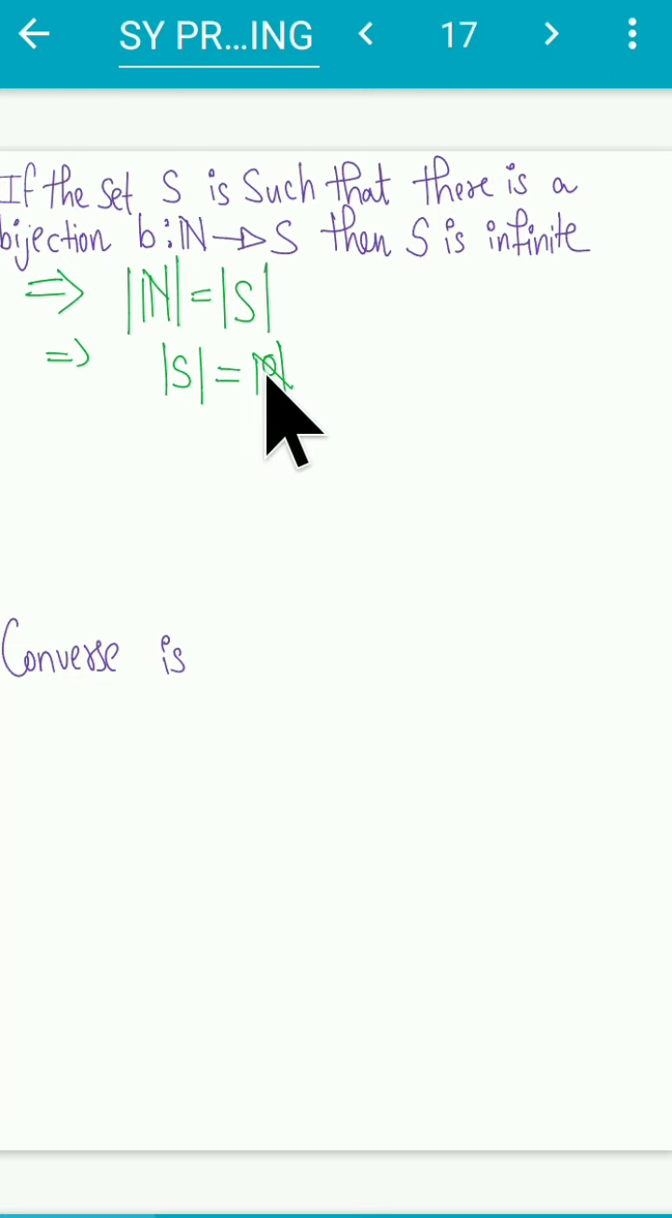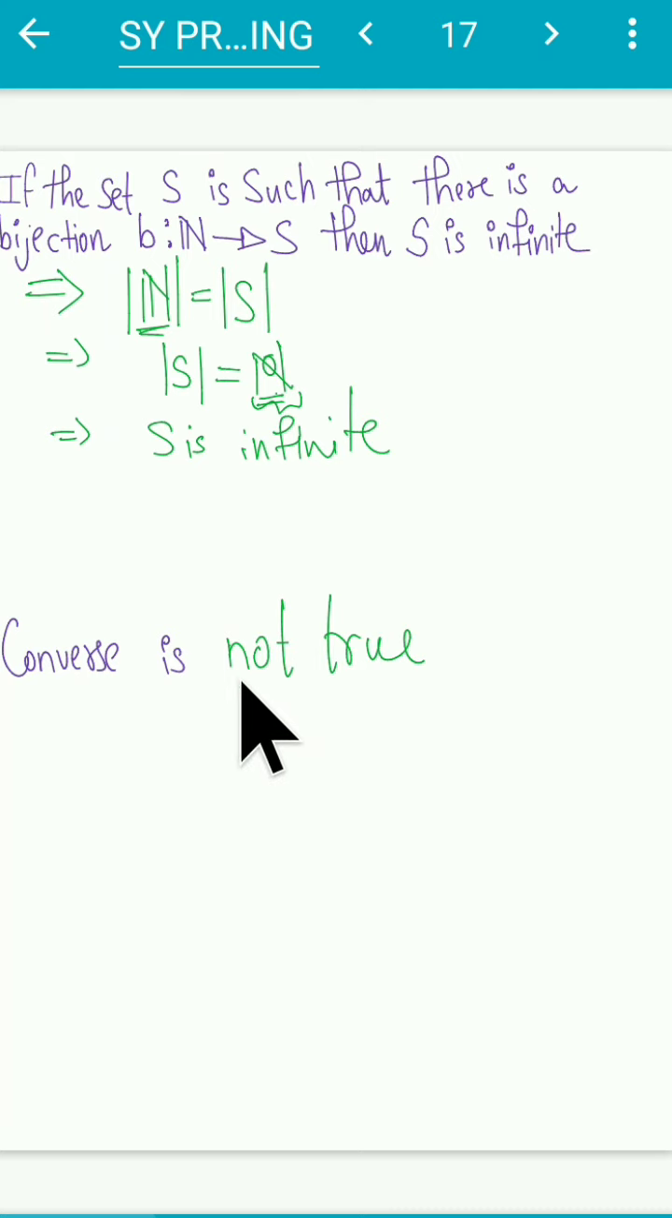Aleph naught is a notation for the number of elements inside this set. Is it a finite natural number? No. That implies S is infinite. It's so simple, right? So why am I interested in this? Because the converse of this statement is not true. Just note it again: the converse of the statement is not true.